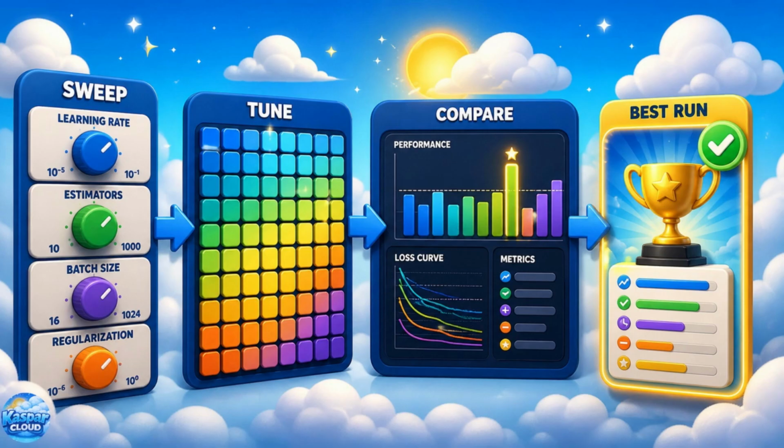Many machine learning models depend heavily on parameters such as learning rate, batch size, optimizer selection, regularization strength, tree depth, or the number of estimators. Azure Machine Learning supports automated sweep jobs that can explore parameter ranges using strategies such as random sampling, grid sampling, and Bayesian optimization. Results can be visualized directly in the studio to compare model performance across trials.